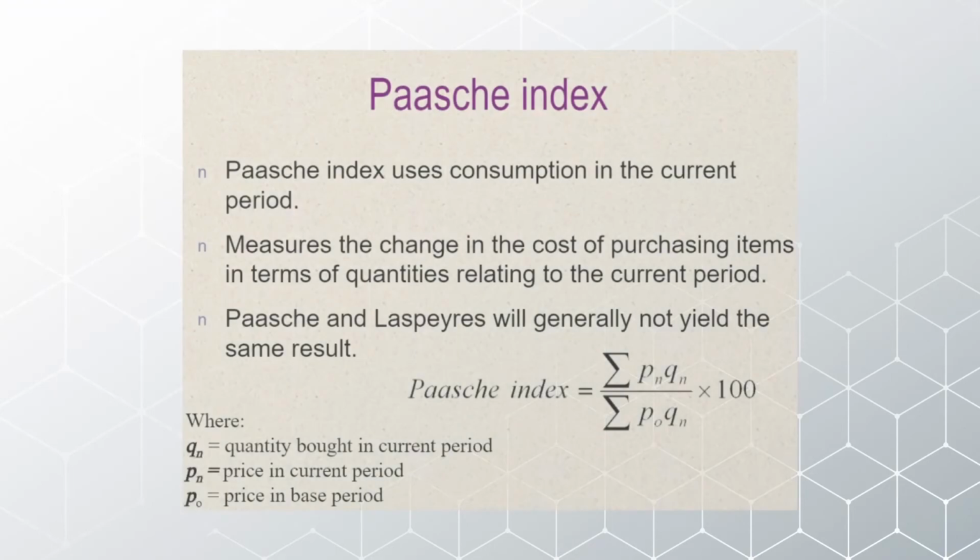If we talk about the Paasche index, it uses consumption in the current period and measures the change in the cost of purchasing items in terms of quantities relating to the current period. Paasche and Laspeyres will generally not yield the same result, because the Paasche index is based on a different format. The Paasche index is equal to sigma Pn Qn divided by sigma P0 Qn multiplied by 100, where Qn is the quantity bought in the current period, Pn is the price in the current period, and P0 is the price in the base period.